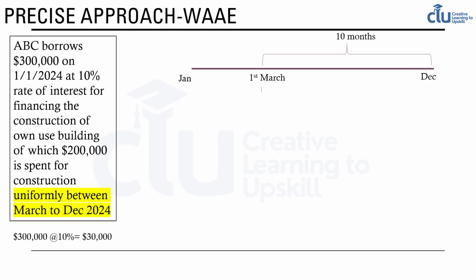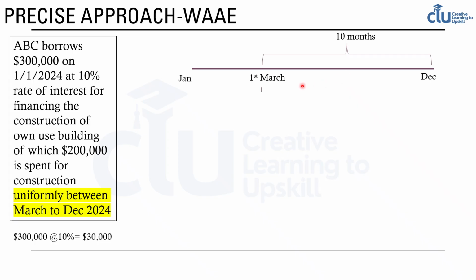So in the previous scenario, the construction expense was incurred on specific dates, like 1st of April, 1st of October. So we took the remaining months in the construction period for that year to calculate the weighted average accumulated amount. But in the scenario given here, it says 200,000 is spent for construction uniformly between March and December, which means we don't know exactly how much of this 200,000 was incurred in each of these months. It just says between March and December 200,000 has been spent, but the allocation we are not sure.